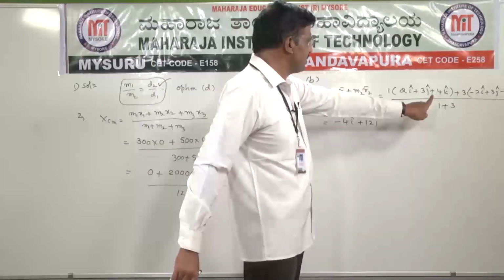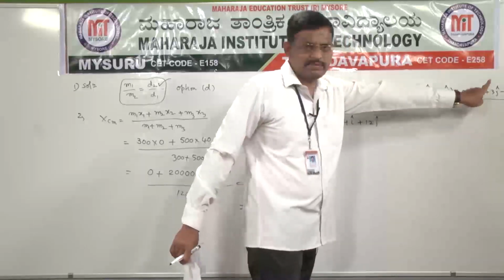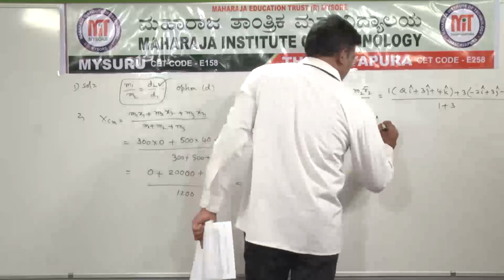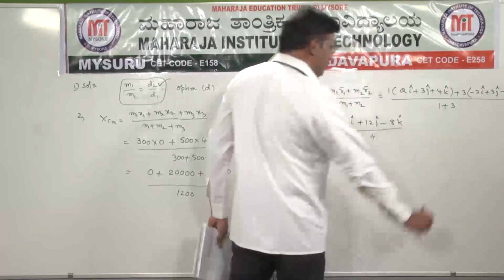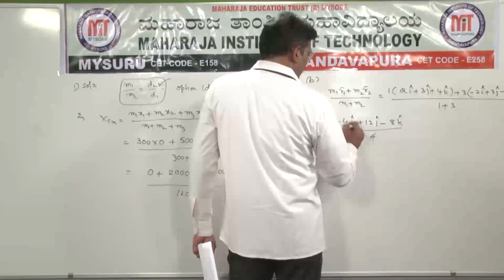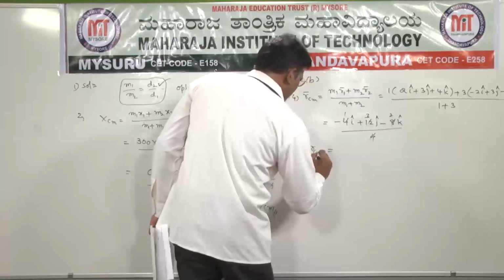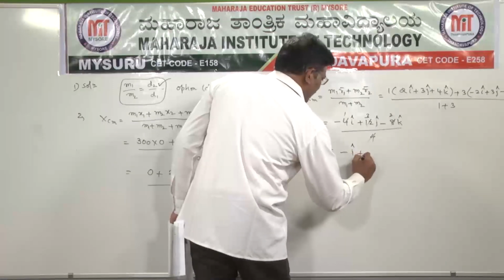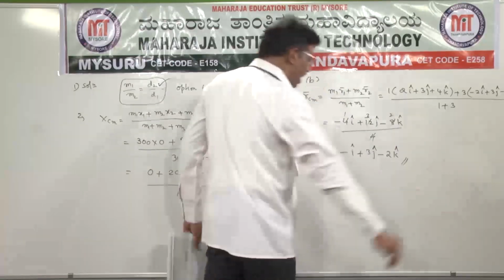And k coefficients: here 4, 3 into minus 4 is minus 12, so 4 minus 12 is minus 8k cap, and the denominator 1 plus 3 is equal to 4. So with cancellation, R_CM bar can be written as minus i cap plus 3j cap minus 2k cap, which is our answer.